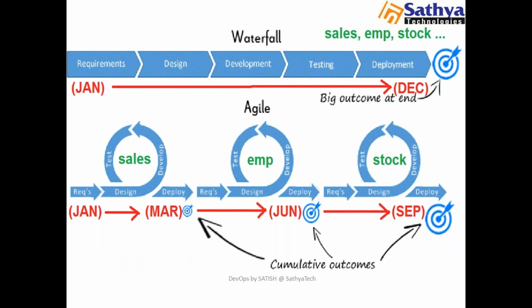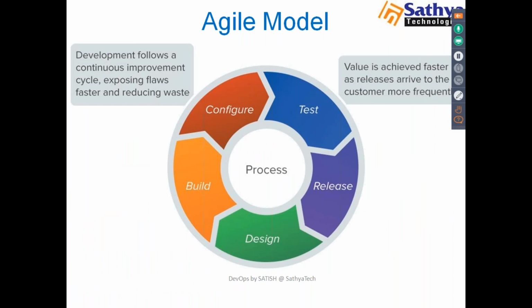Agile will have some different phases. Just see these phases here. One is design. If we have any module, first we have to design it. We have discussed the same thing here. Then build, we have to compile it and configure, test and release.